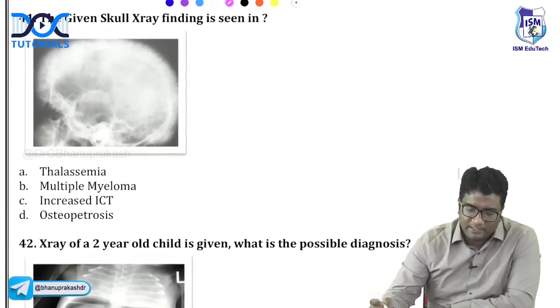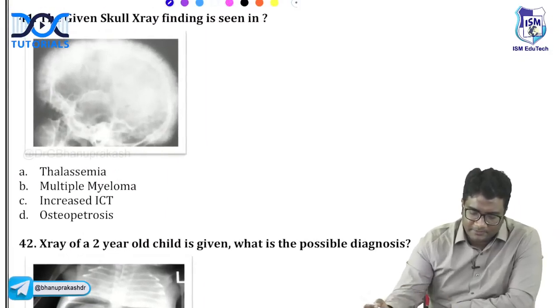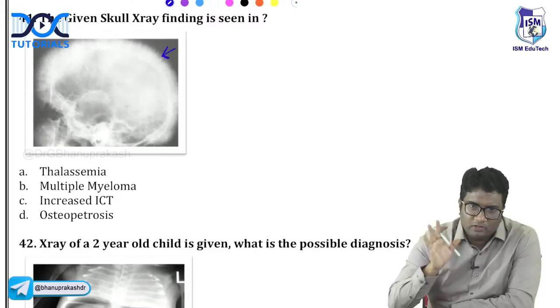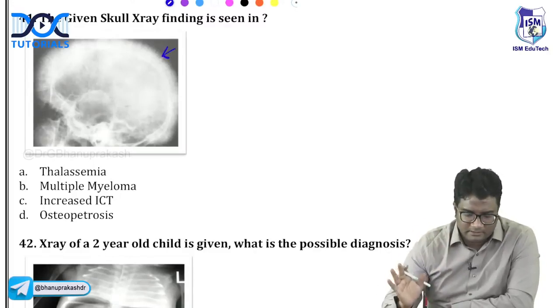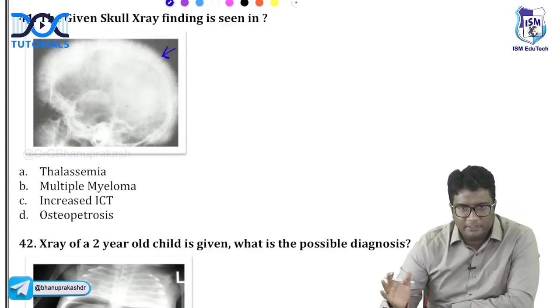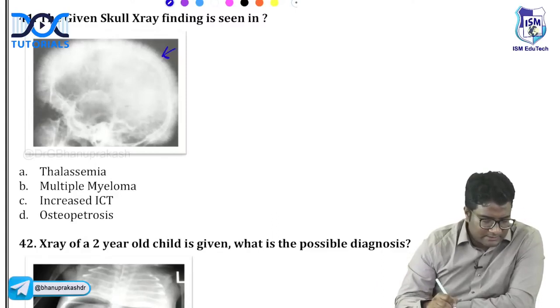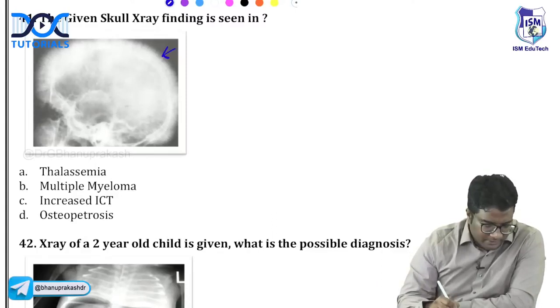The given skull X-ray finding. This is easy. All of you should answer this. Can you answer this one? 41. Given skull X-ray. Look carefully. You can see a lot of enlargement of the diploic spaces of the skull, producing this hair on end appearance, right? So this is hair on end appearance or crew cut appearance.